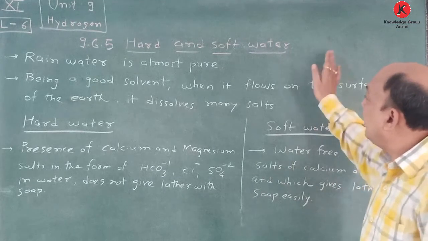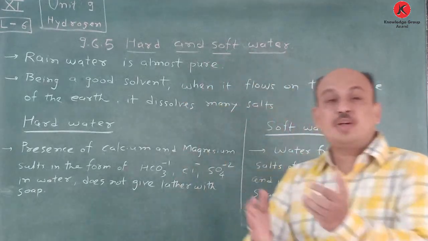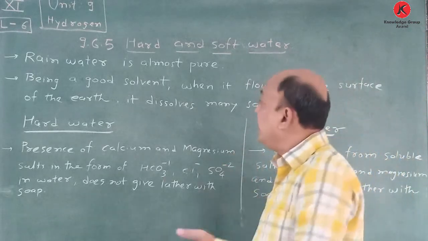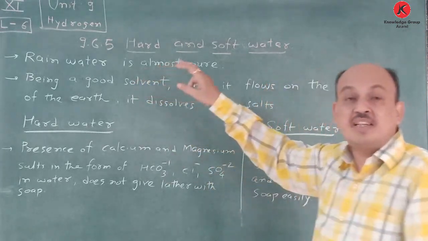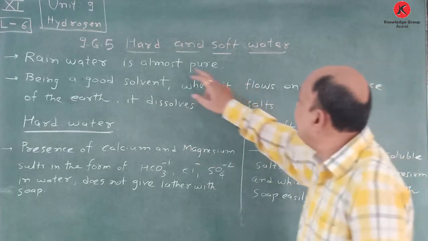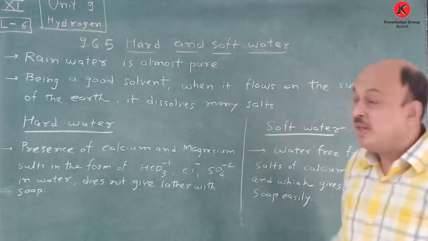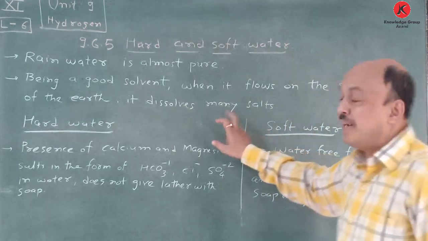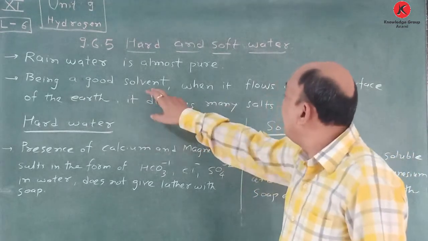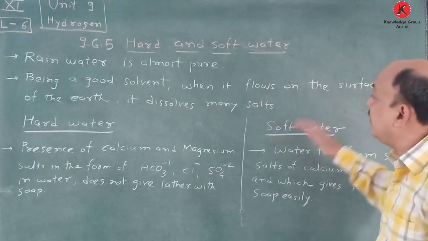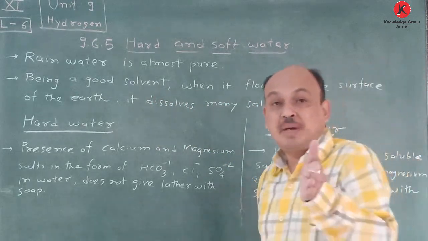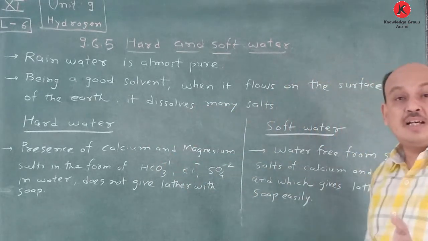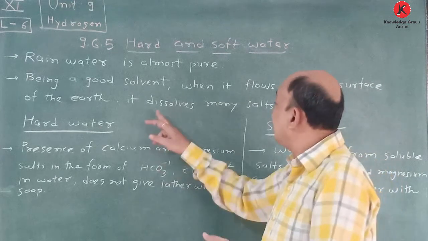Rainwater is almost pure because rainwater is condensed from the clouds, and it dissolves all the gases, and due to that this rainwater is almost pure. Being a good solvent, when it flows on the surface of the earth, it dissolves many salts. Those which are soluble in water dissolve completely.